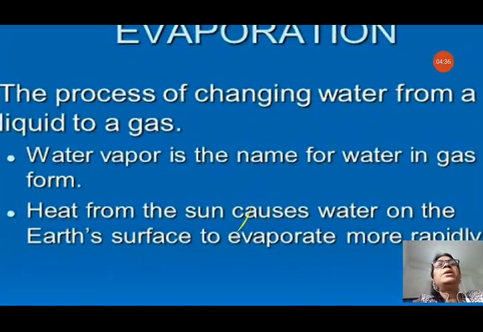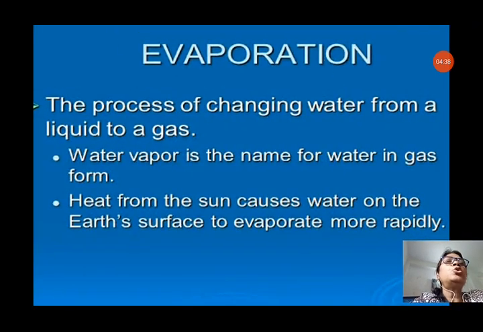Now, the process of evaporation is also a physical change. Why is evaporation a physical change, and what is evaporation? It is the process of changing water from a liquid to a gas. When water changes from liquid to gas state, it is called evaporation. That means when water is heated, then water changes into water vapor. It is the name of the gaseous form of water.